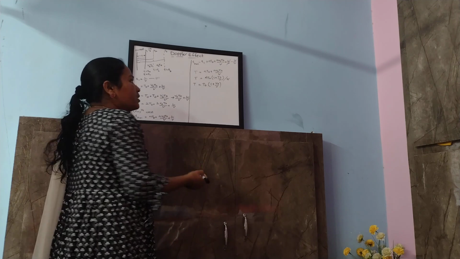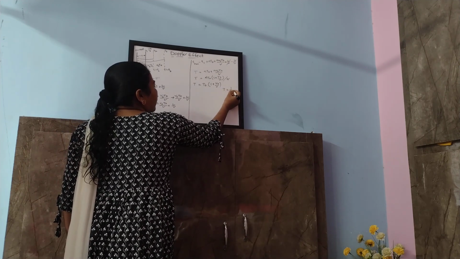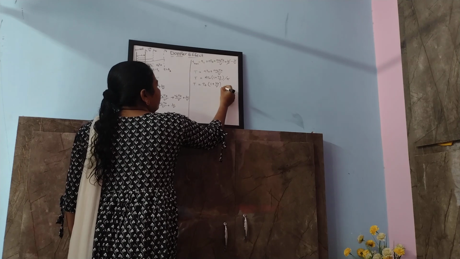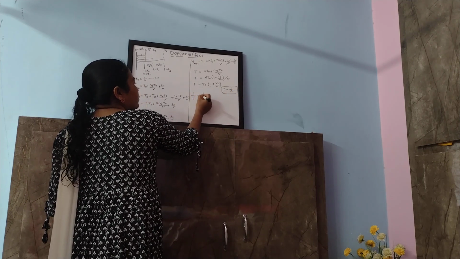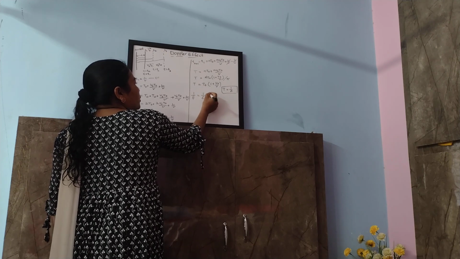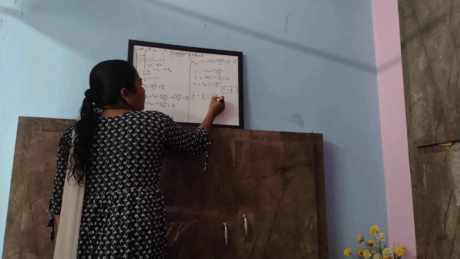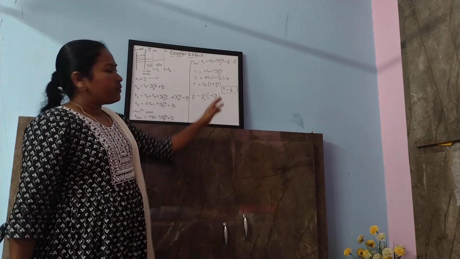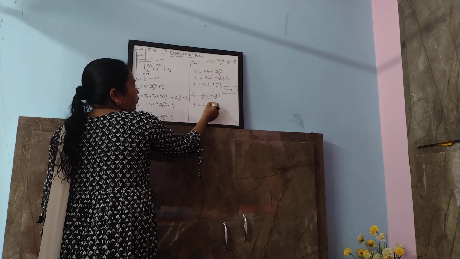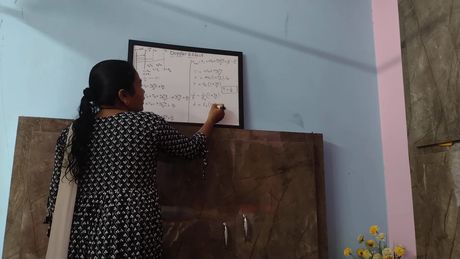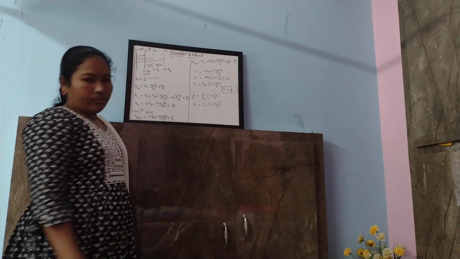Then what is the frequency? How can we find the frequency? We know that T is equal to 1 by F. So 1 by F is equal to 1 by F0 into 1 plus Vs by V. From this we can simplify: F is equal to F0 into 1 plus Vs by V to the power of minus 1.